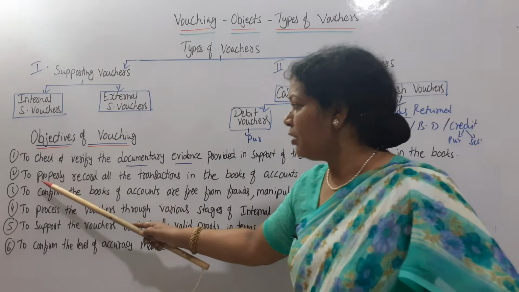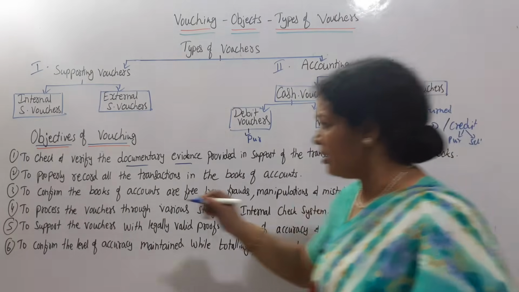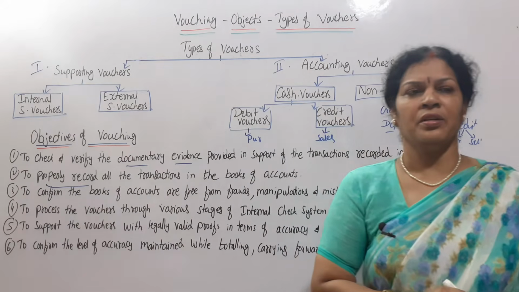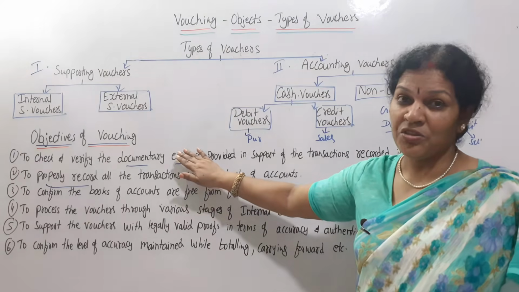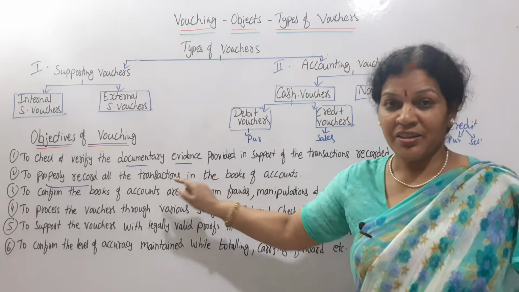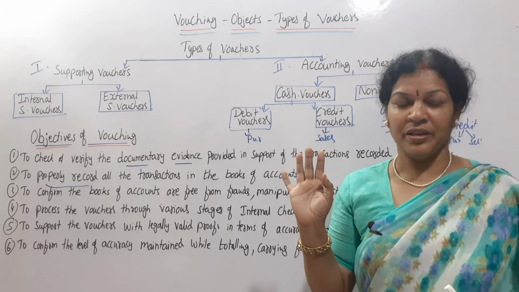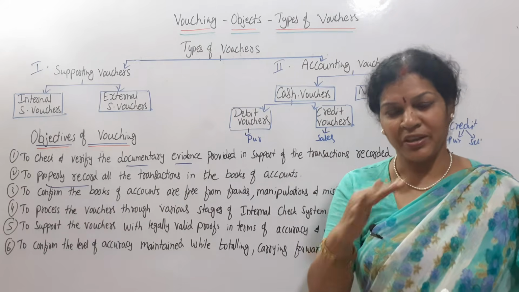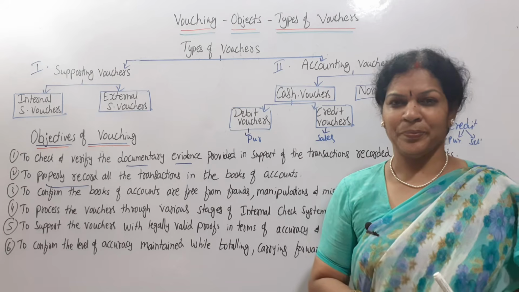Second one is to properly record all the transactions in the books of accounts. Every transaction has to be properly recorded. In the first one we said we have to check the documentary evidence. Second object, we are saying that it has to be properly recorded. Example I will give you: I purchase some assets from the company's point of view. I have purchased, but it is not recorded.